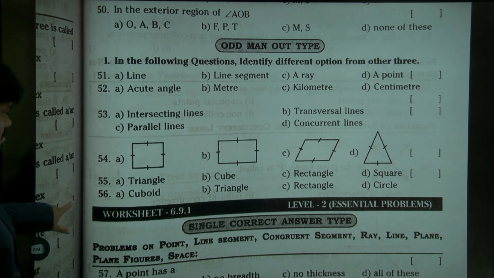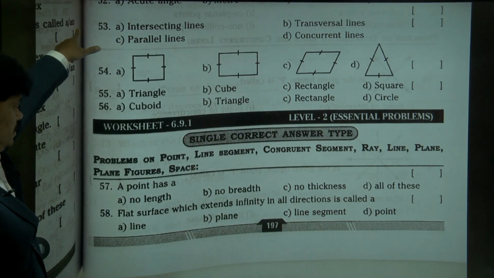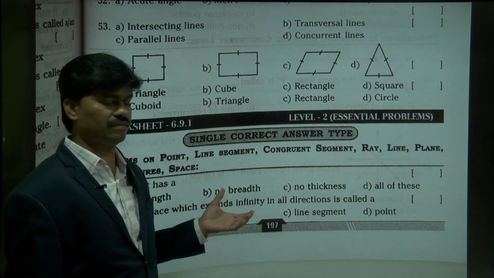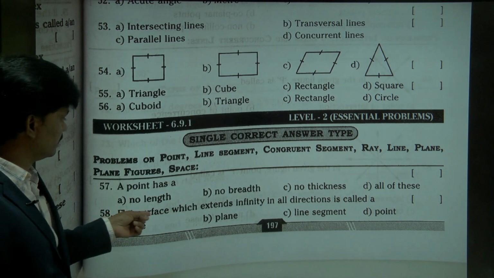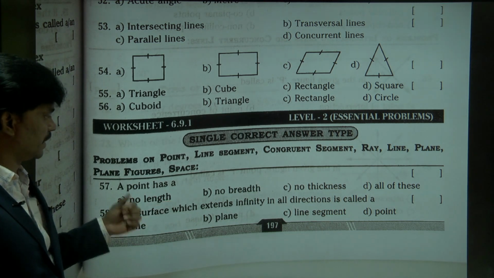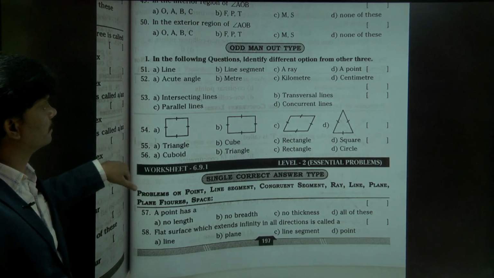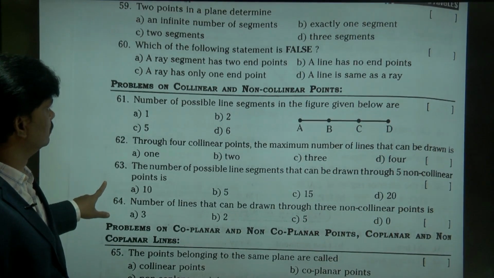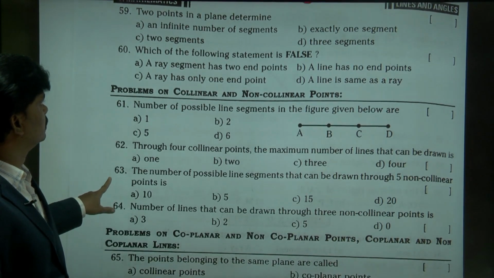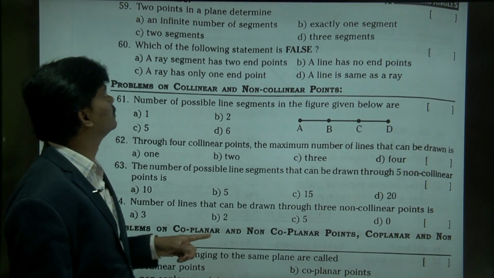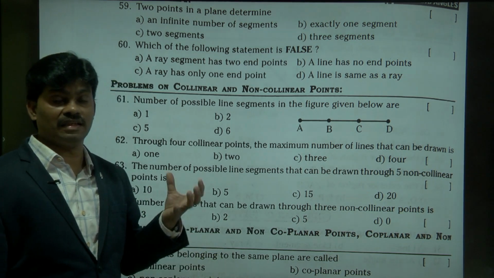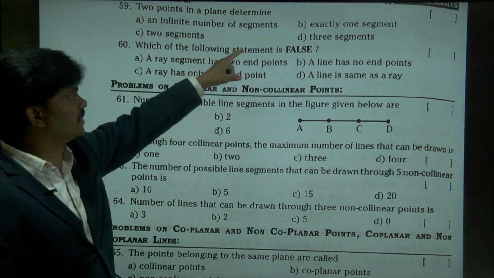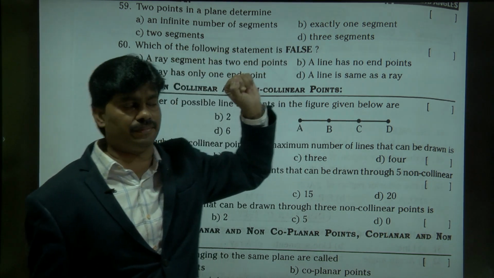Next, single correct answer. Essential problems. A point has no length, no breadth, no thickness, all of this. Yes, all correct. A flat surface which extends indefinitely is a plane. Next page. So 2 points in a plane determine a line segment. Infinite number of segments, exactly one segment is correct. Only one segment will come here.